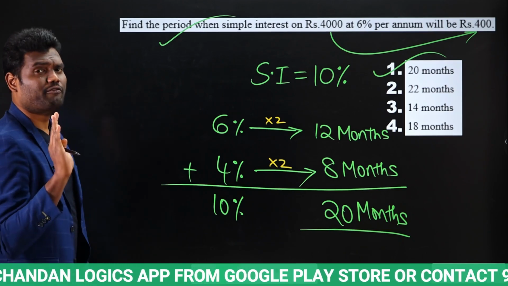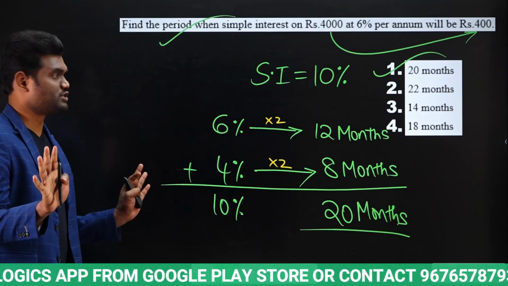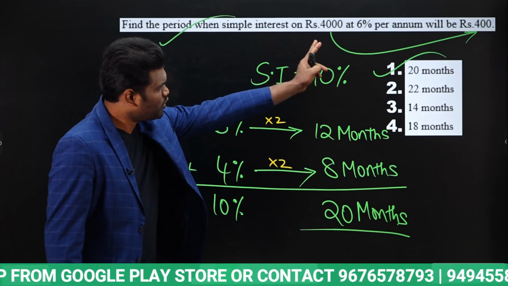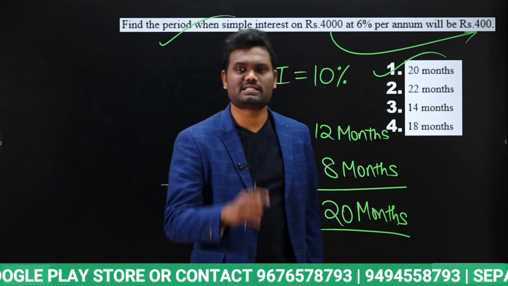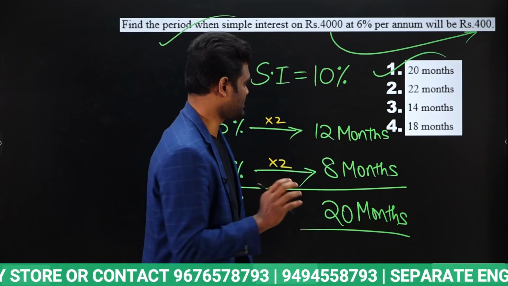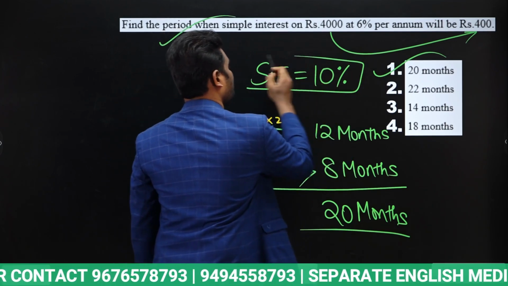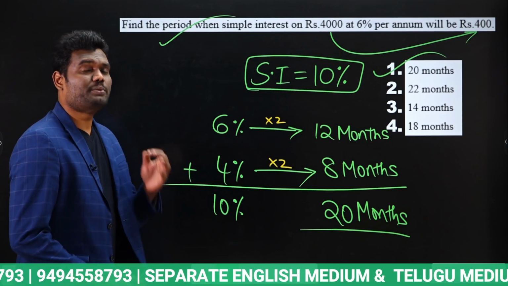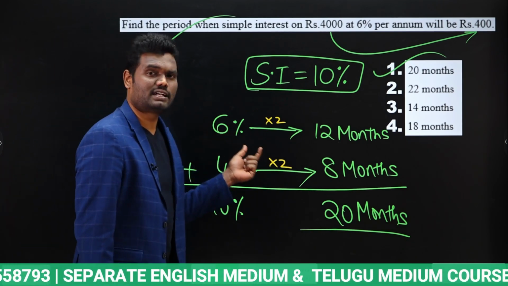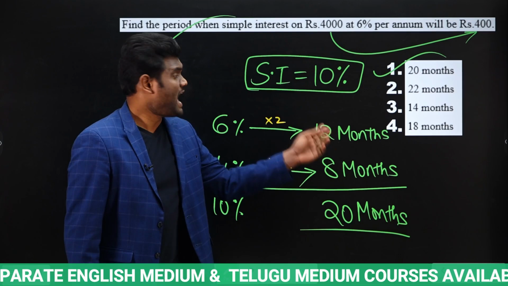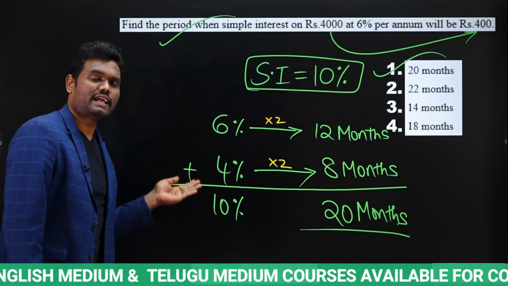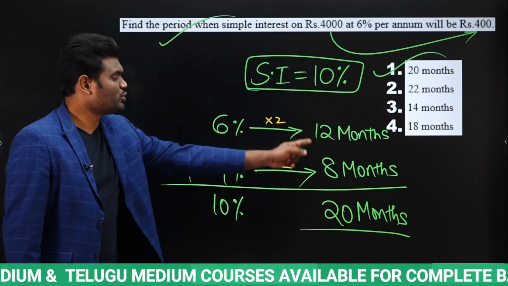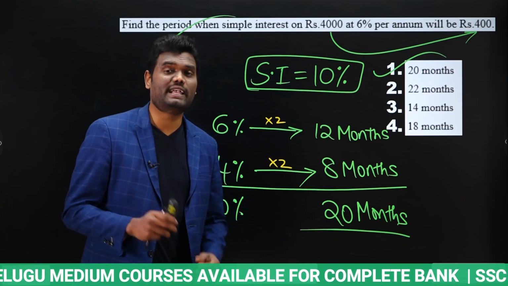Is that clear? Very simple question. General question also. Out of 4,400 rupees interest means interest is nothing but 10% interest. So we are getting simple interest 10%. In the question it is clearly said rate of interest is 6% per annum, which means I will get the 6% interest in 1 year, that is nothing but 12 months. I need 4% extra. 4% extra means 8 more months. So 12 plus 8 total how many months means 20 months time.